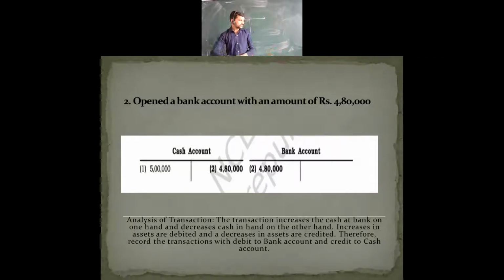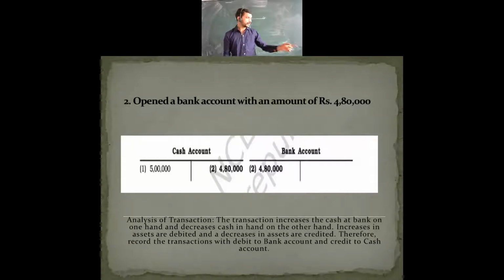In this analysis of transactions, the transaction increases the cash at bank on one hand and decreases cash in hand on the other hand. Now only the assets are increasing and decreasing. When there is an increase we take it on the debit side, and when there is a decrease we take it on the credit side. These are the two accounts being affected here. Increase in asset is debited and decrease in asset is credited.